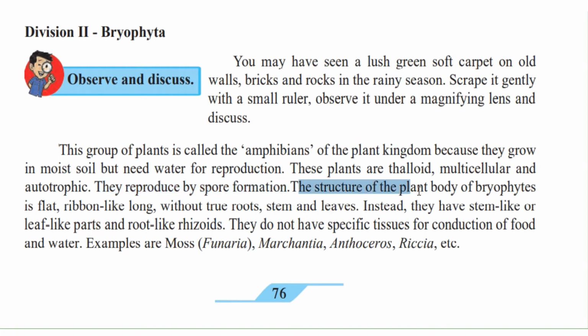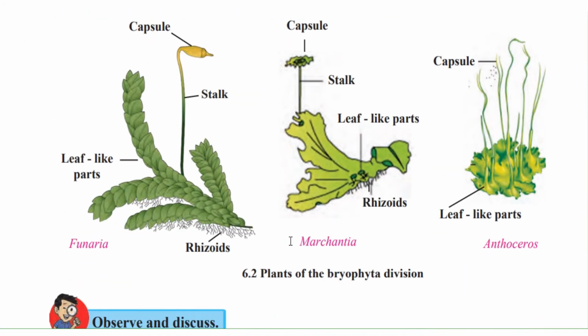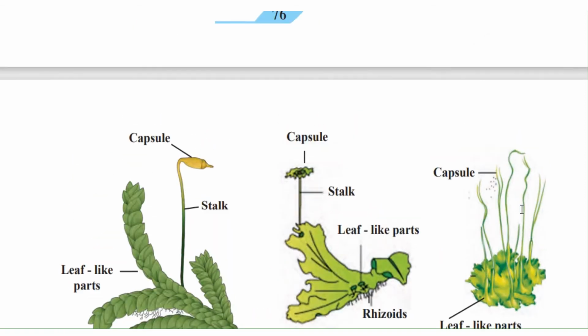Now the structure of the plant body of bryophytes is flat, ribbon-like, long, without true roots, stems, and leaves. Instead, they have stem-like, leaf-like parts and root-like rhizoids. If you look at the picture given over here, these are some of the examples. They do not have roots, but they have rhizoids, which look like root hairs. Even the leaf is not well developed, but it looks somewhat like leaves. So these are the examples.